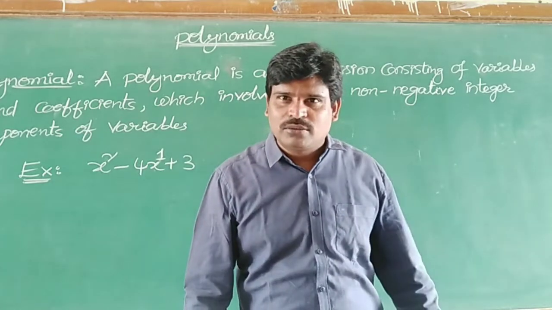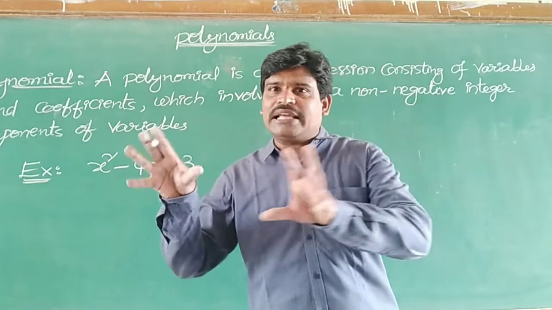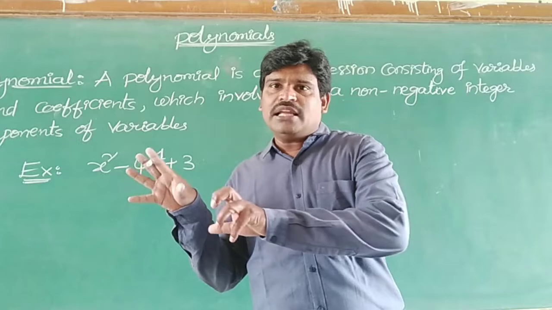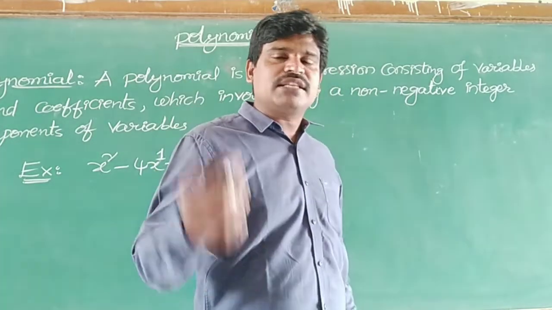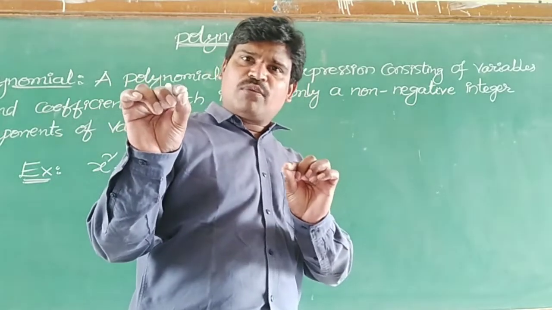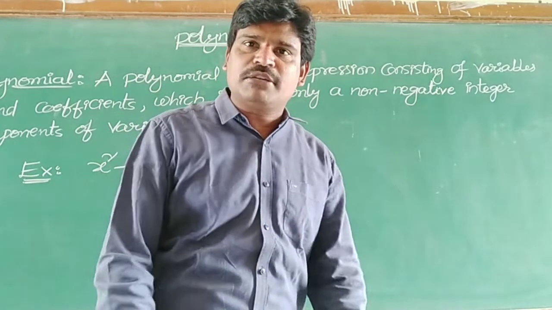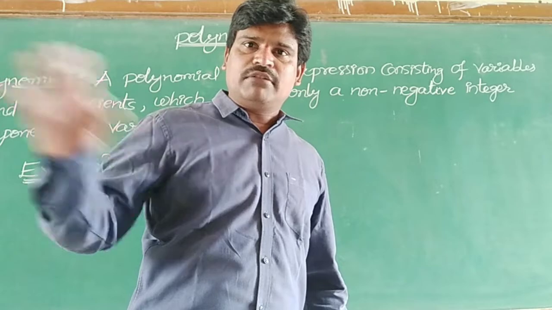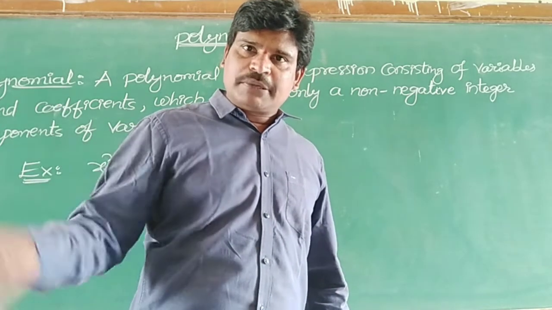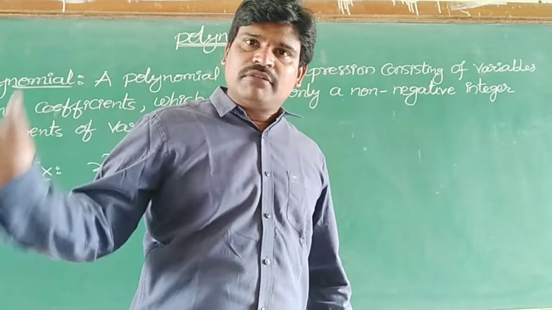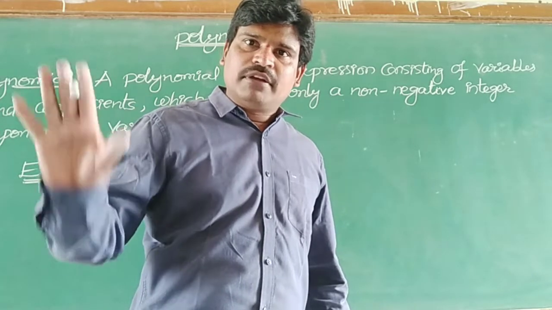That's it. Till now I explained like a very theory part, but it's very easy to understand. Just I will say within one sentence you can remember what is the meaning of polynomial. First you write one expression, otherwise they have given one expression, see the expression and find out what are the variables, check the power of the variables.